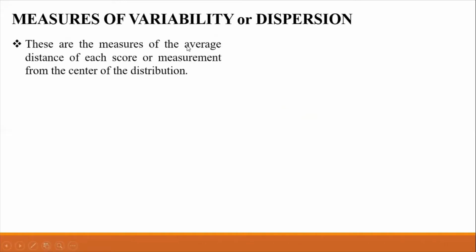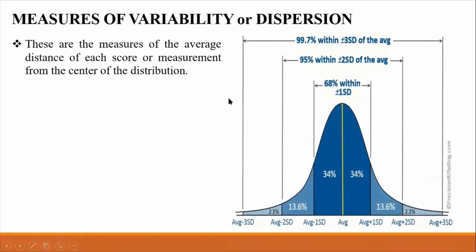In the discussion on the measures of central tendency, we talk about the centrality or the middleness of the distribution. Whereas in the measures of variability or dispersion, we talk about the measures of the average distance of each score or measurement from the center of distribution. The figure at the right shows the importance or significance of the standard deviation under the normal curve.